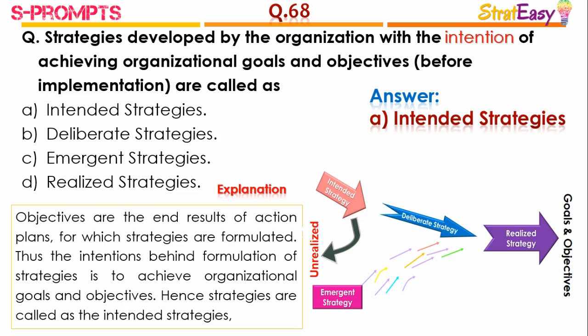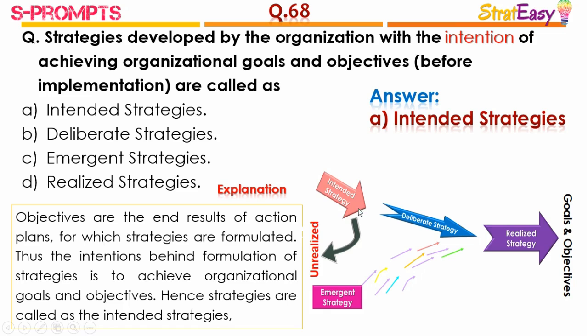You can see here that initially whatever strategies are being formulated, they are called as intended strategies. After doing the analysis of these intended strategies, only effective strategies in the current situation will be selected for implementation, which are called as deliberate strategies, and then these deliberate strategies may require to be supported with the emergent strategies in case of any unexpected change that may happen in the external as well as internal environment, and those strategies which result into achievement of goals and objectives, they are called as realized strategies.